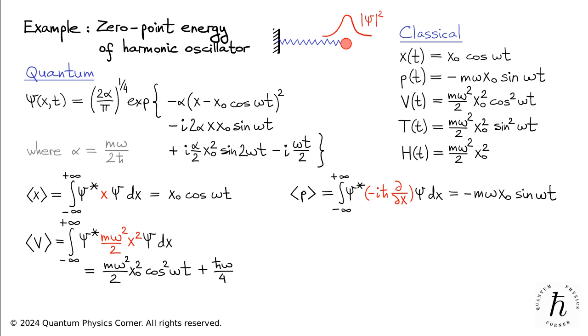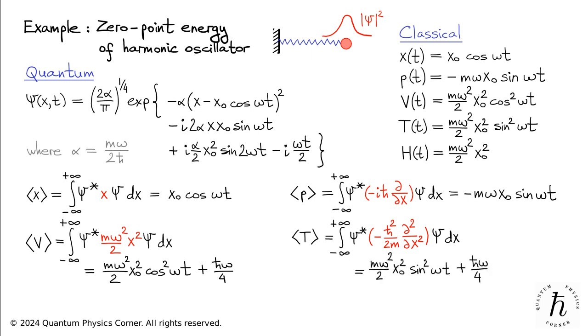The expectation value of the kinetic energy is given by the integral of the corresponding differential operator, sandwiched between psi on the right and psi star on the left. Doing this integral, you will obtain the following expression. Again, this is the sum of the kinetic energy of the corresponding classical particle, and the same quantum mechanical correction, h bar omega over 4.